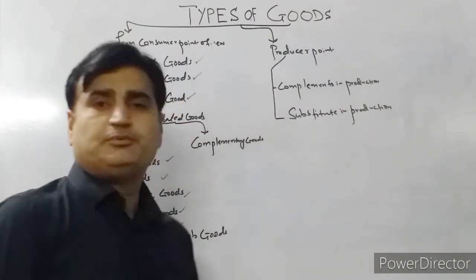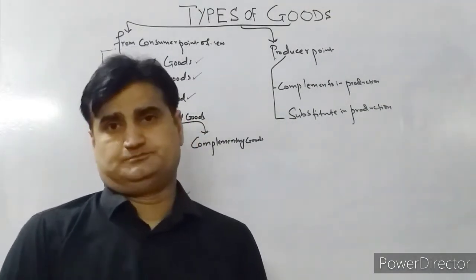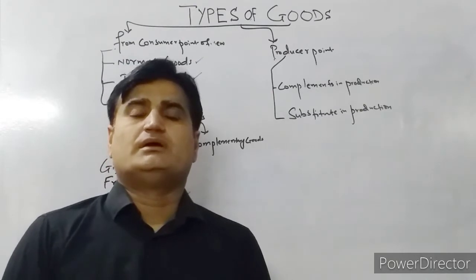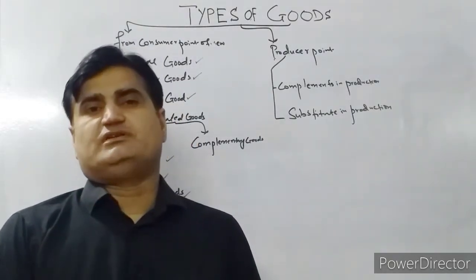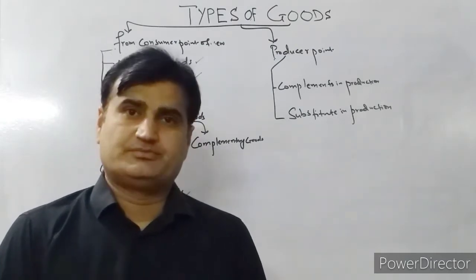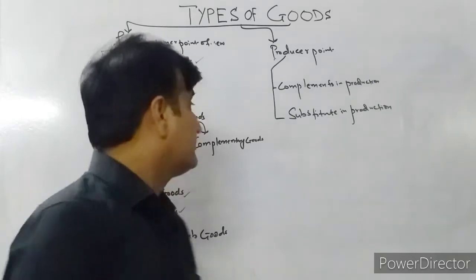The complements in production are those goods which are supplied together. For example, meat and leather are jointly supplied from a goat. So these are the complement goods.